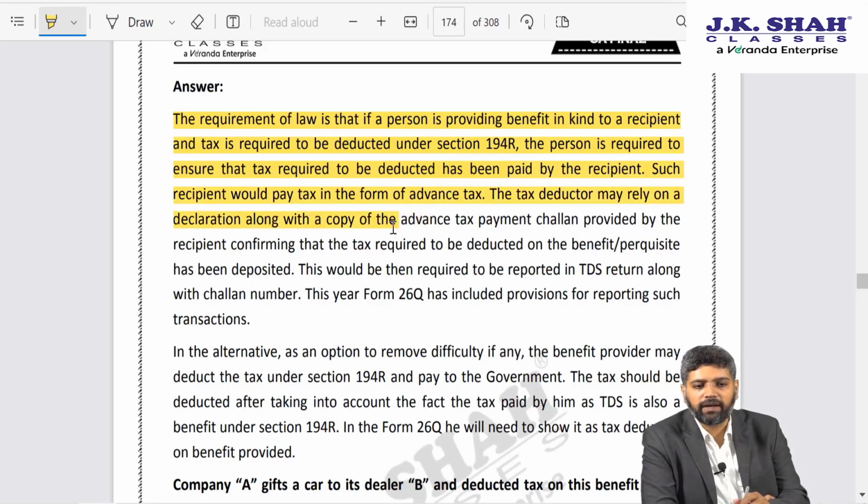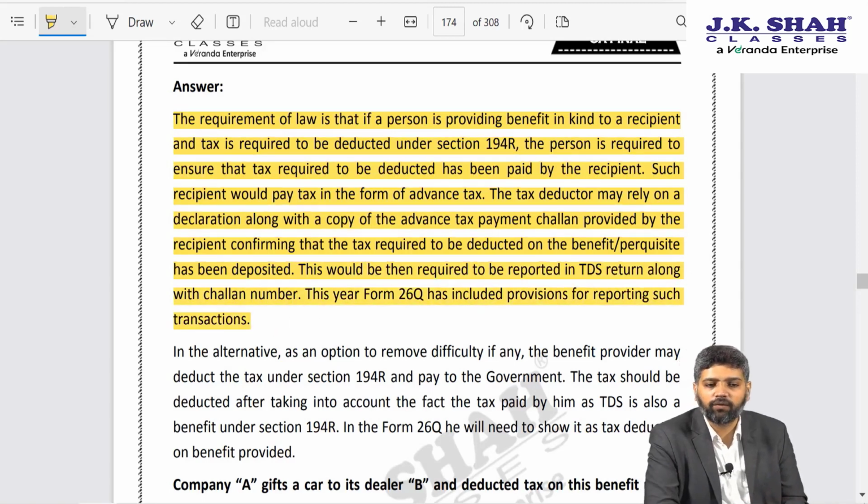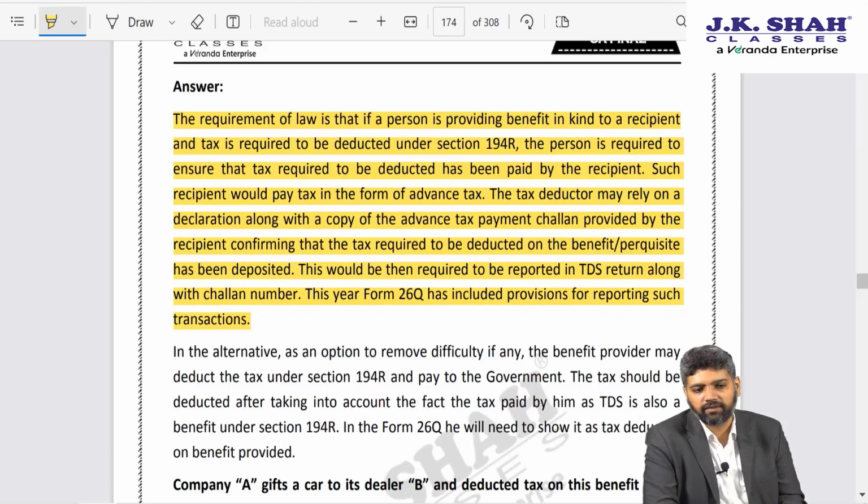Such recipient would pay tax in the form of advance tax. The tax deductor may rely on a declaration along with a copy of the advance tax payment challan provided by the recipient, confirming that tax required to be deducted on the benefit or perquisite is deposited. This would then be reported in the TDS return along with the challan number. This year, Form 26Q has included provisions for reporting such transactions.